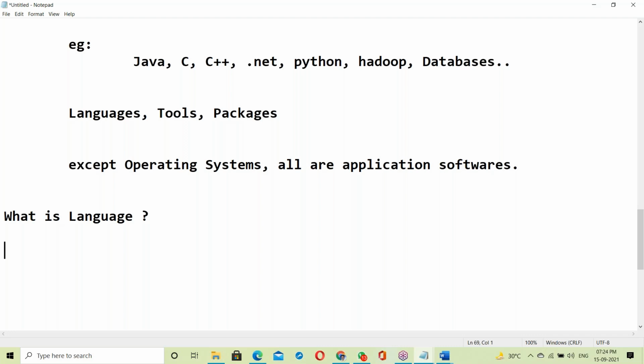Different languages we are speaking. Why? For communication purpose. So what is language? It's just a medium of communication between two things.